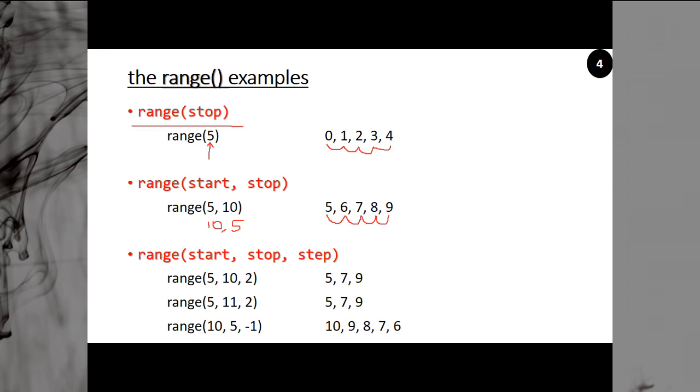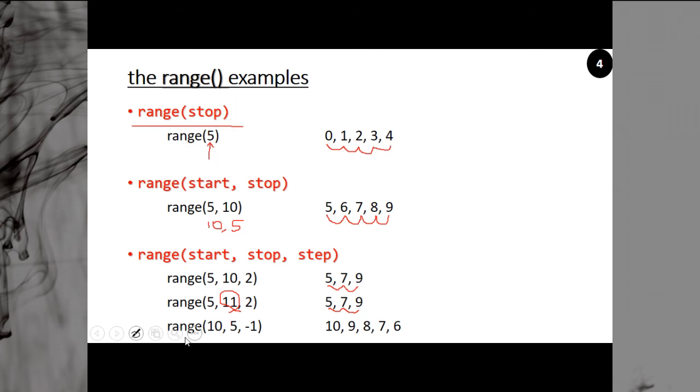Then we have range with start, stop, and step. Range 5, 10, 2 means the start value is 5, the ending value is 10, and the step is 2. So you can see 5 plus 2 is 7, plus 2 is 9, 9 plus 2 becomes 11, so the series stays less than 10. Similarly, range 5, 11, 2 will also produce the same result: 5, 7, 9, and the next would be 11, but the series will be less than 11.